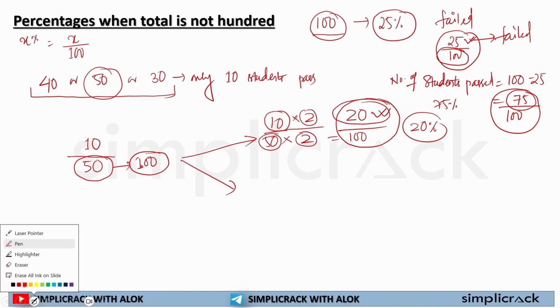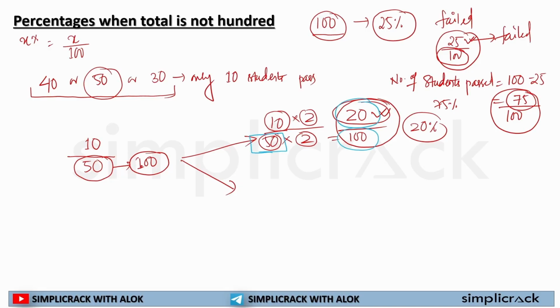So how many students pass the examination? This means 20 students pass the examination. And how did we find that? We converted the given denominator to 100. As you are hearing this, it seems a bit difficult, right? If this is an easier number, we are able to multiply it and get 100 out of it. But if it is a difficult one, for example, out of 45, or out of 55 students, or out of 35 students, then how will we solve this?